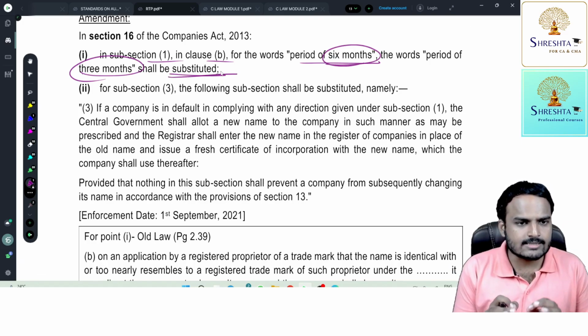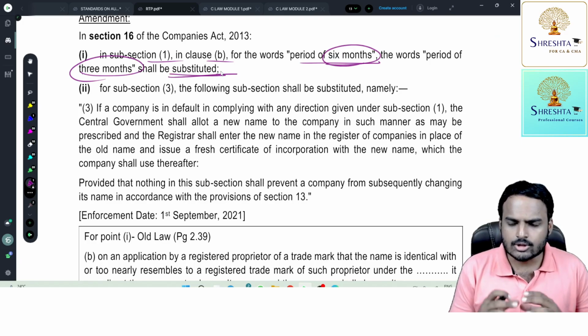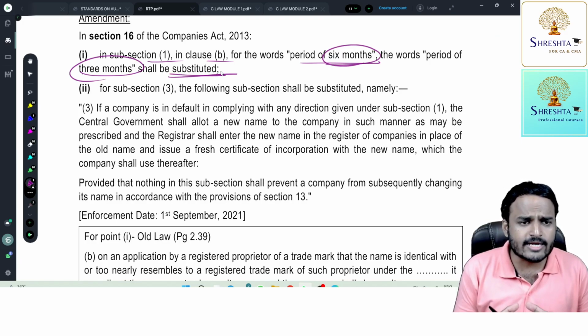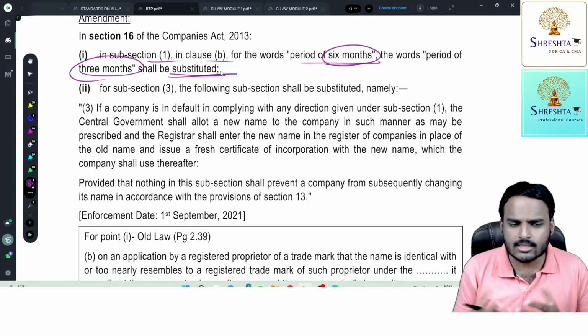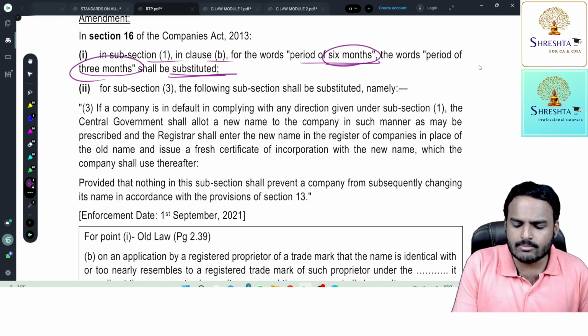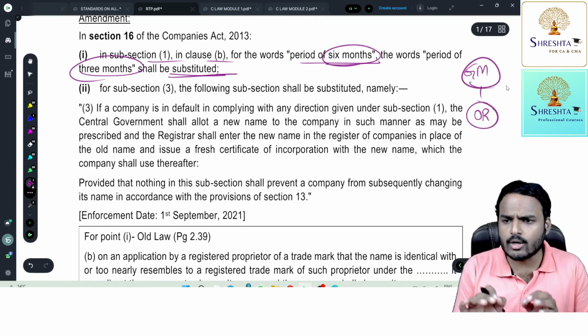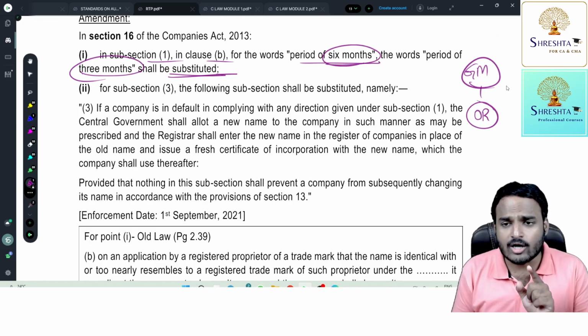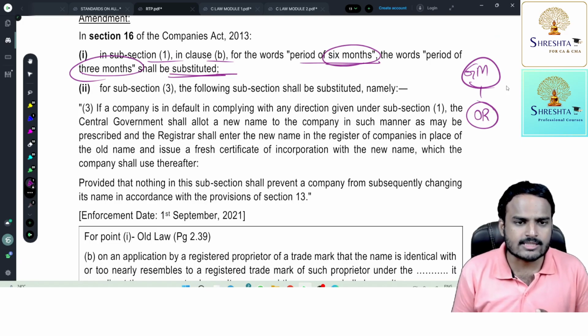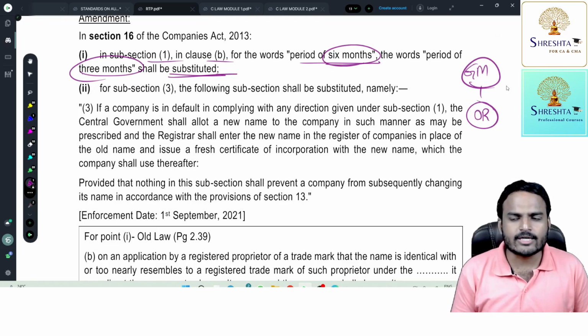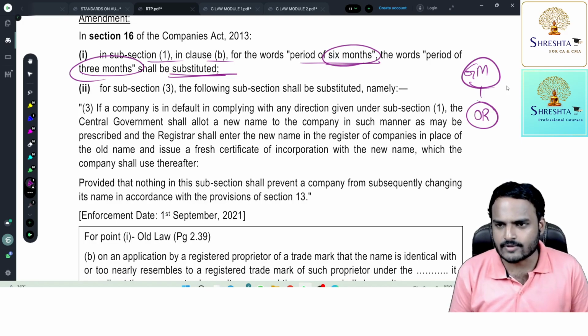You had very less time to revise the name. So during the time period, what procedure I need to follow for rectification of names, sir? Very simple, call for a general meeting. In the general meeting, obtain ordinary resolution from the members. Simply OR is sufficient. Generally, for alteration of MOA, special resolution is required, whereas for rectification of name, ordinary resolution is sufficient.